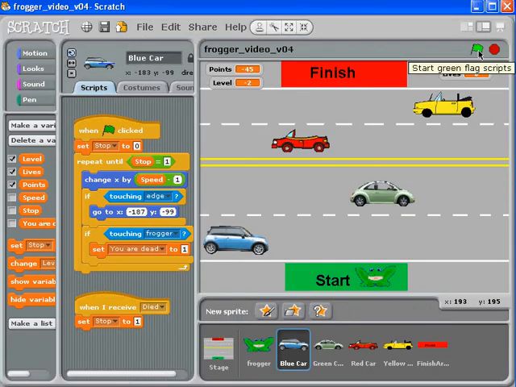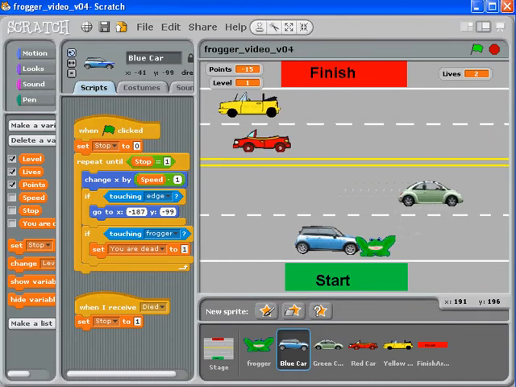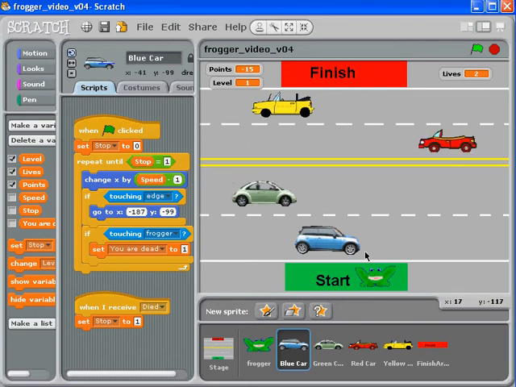So let's click the green flag. Remember, I'm in the blue car, so we're going to be watching the blue car. I'm going to click the green flag, go up here and I'm going to die. And lo and behold, the blue car has stopped and my frog has glided back.